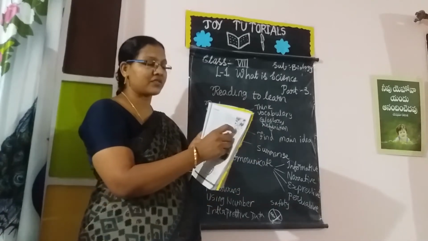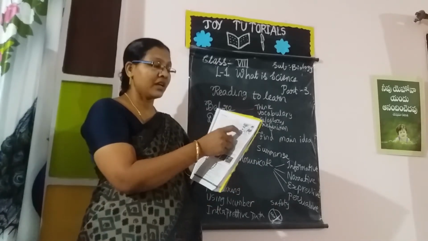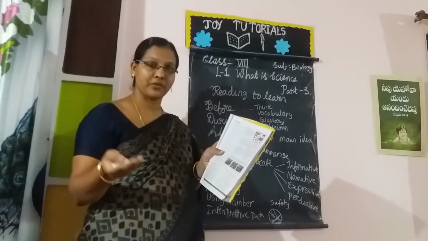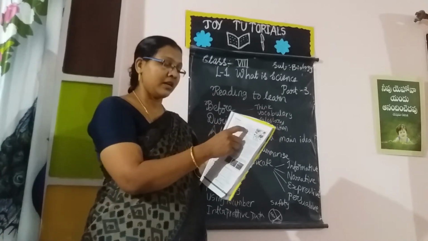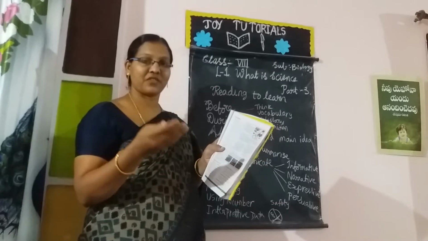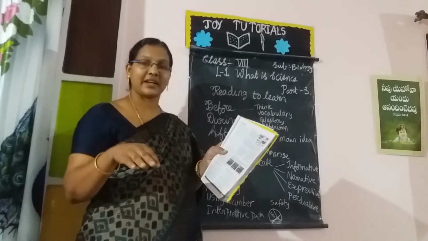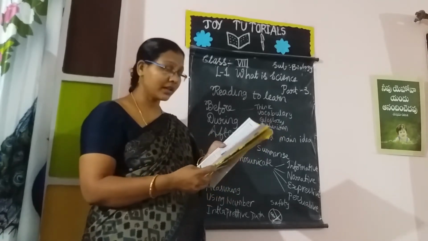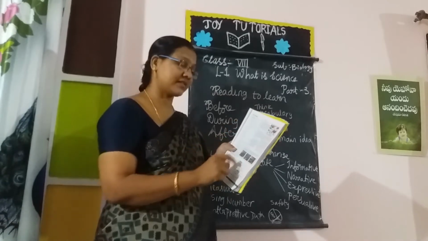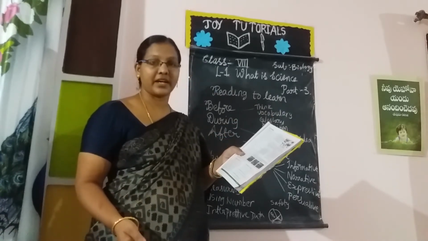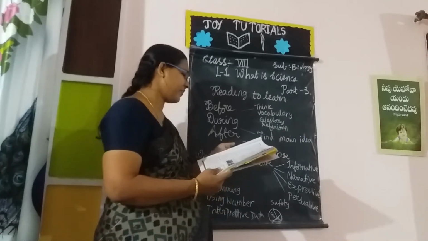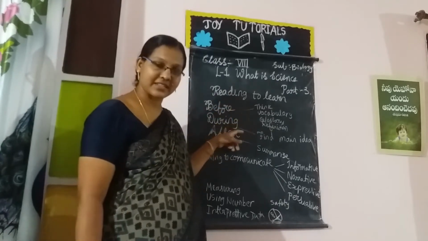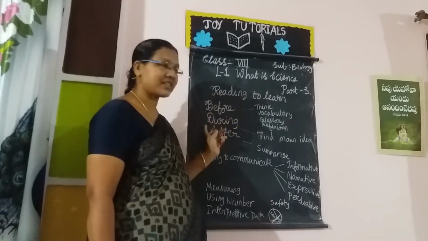Here this one is the mangrove ecosystem, or Koringa ecosystem. The biotic components are producers, consumers, and decomposers. Producers prepare or produce food. Consumers depend upon producers for food. Decomposers act on whatever plant or animal matter dies; bacteria feed on it after detritus forms. Next, abiotic factors: sunlight, water, air, and environment. This is about before reading, during reading, and after reading. If you want to become a good science reader, you have to follow these strategies.